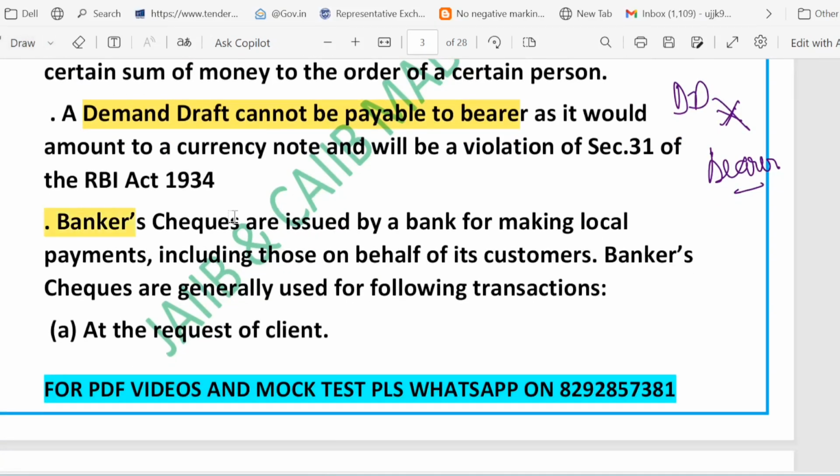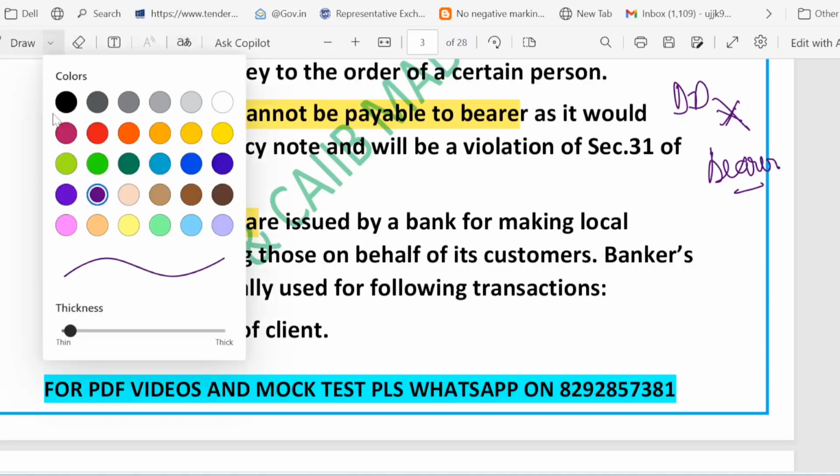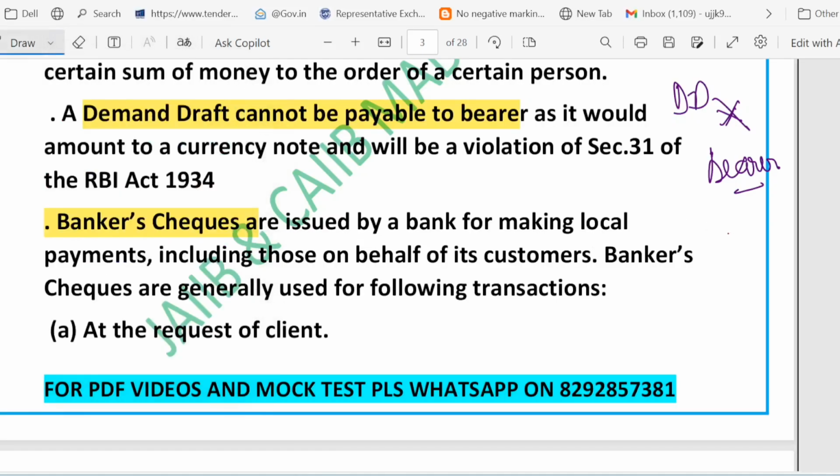So banker check, also called BCs, is another way for the bank to make the local payment. Suppose the bank wants to make a local payment. So they can make it through the BCs. Here you can see the keywords. It is generally used when the bank needs to pay money on behalf of a customer. So suppose this is the bank and they need to pay money on behalf of the customer. So that is called a banker check.